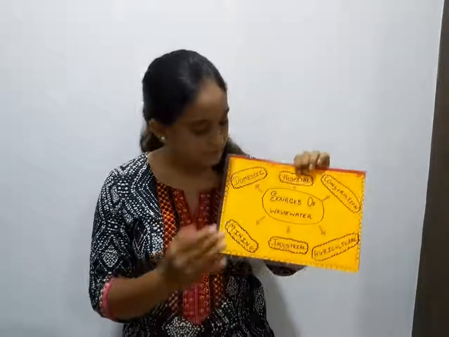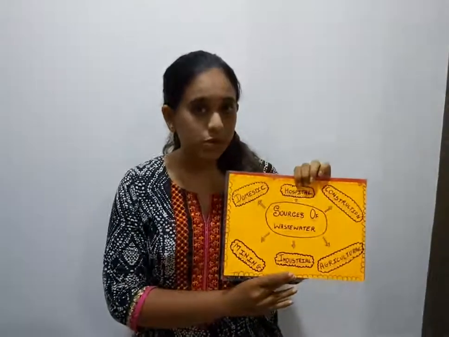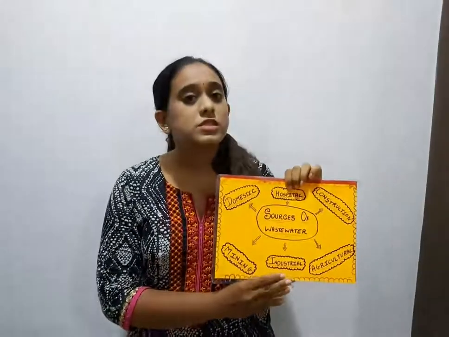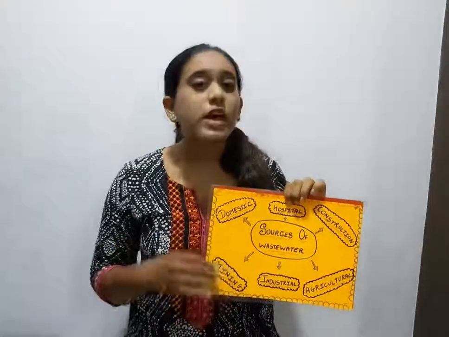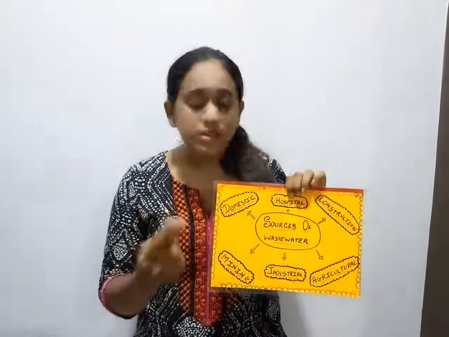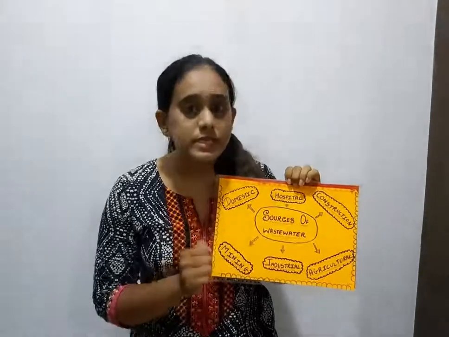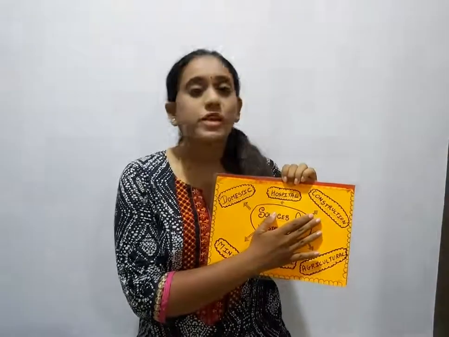About the second, industrial wastewater. The wastewater which is collected from industries. There are various types of industries. We have paint industry, dye industry, industries which supply hospitals their medicines, construction sites. There are various materials needed in the construction site. Various industries provide these items.